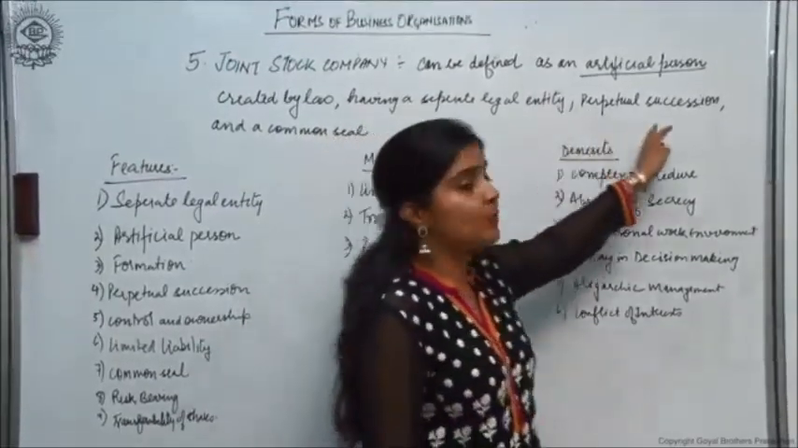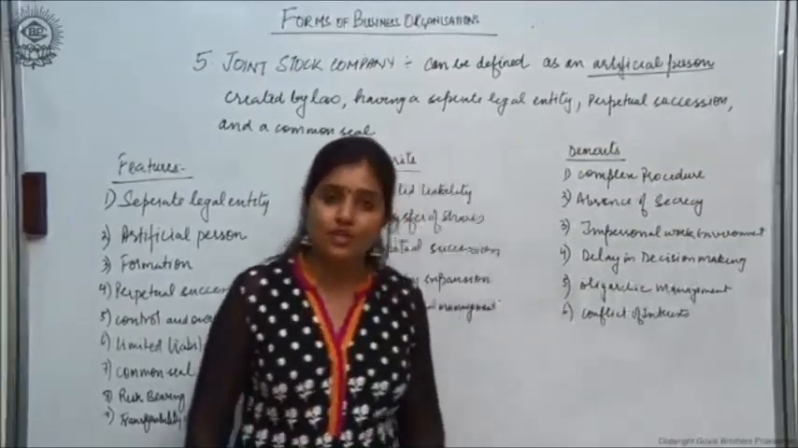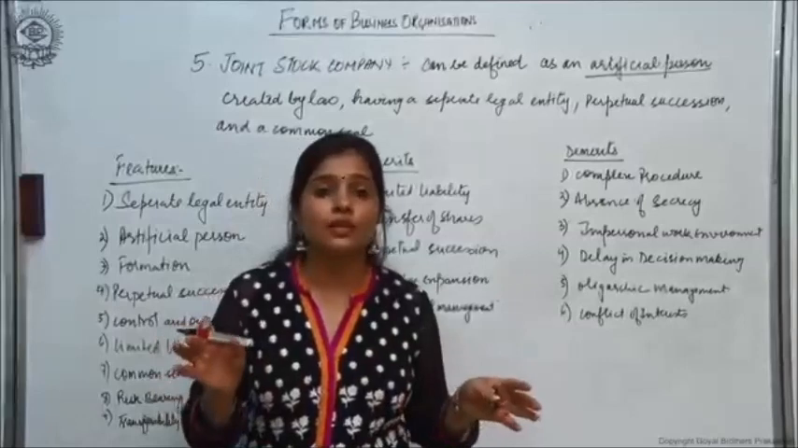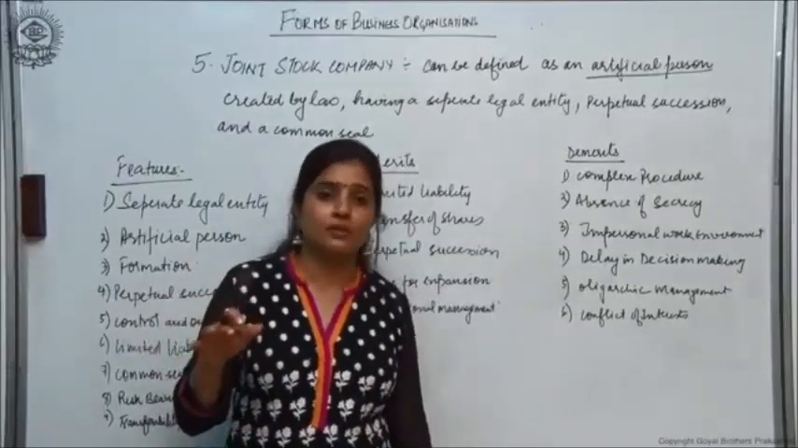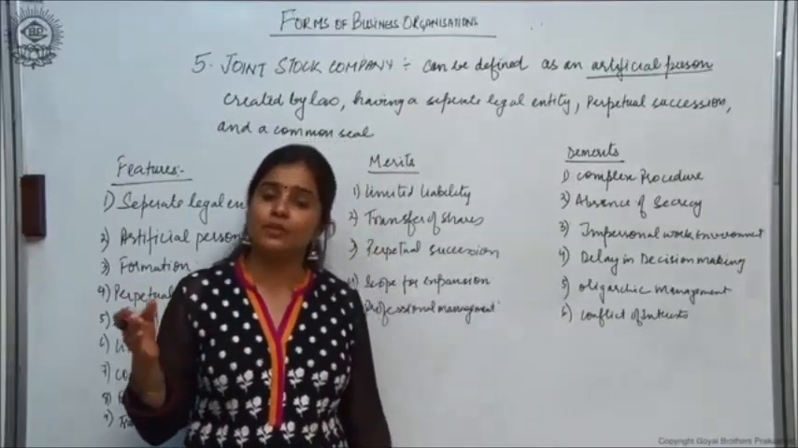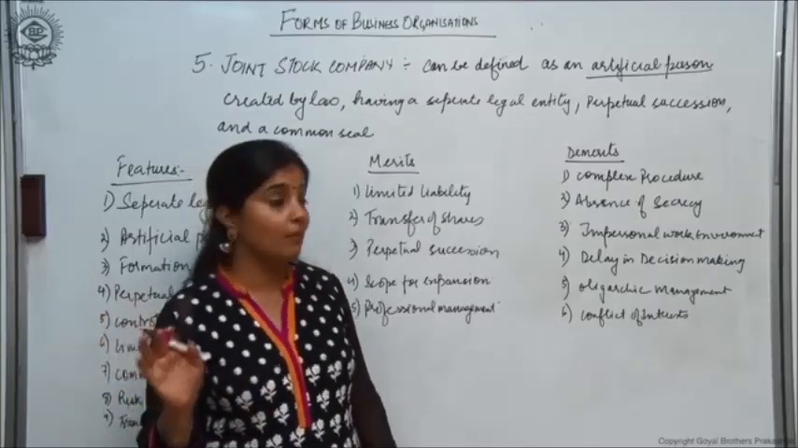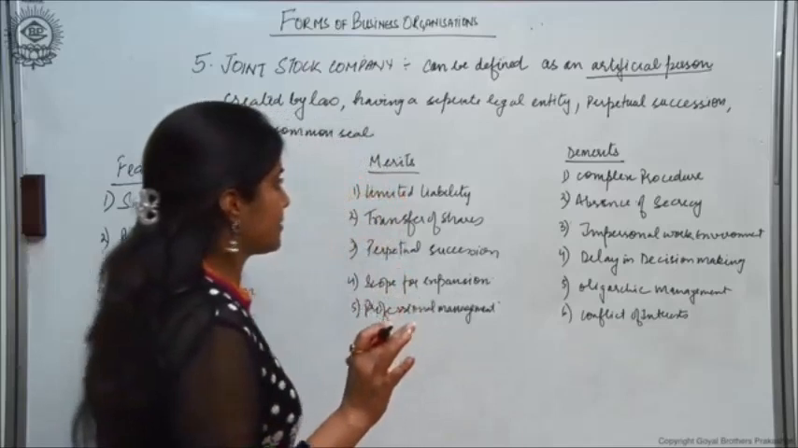Then perpetual succession. Perpetual succession means it continues to exist year after year. The death, lunacy, etc. of the members of the company or the owners of the company, that is the shareholders, does not affect the existence of the company. It still continues to exist.